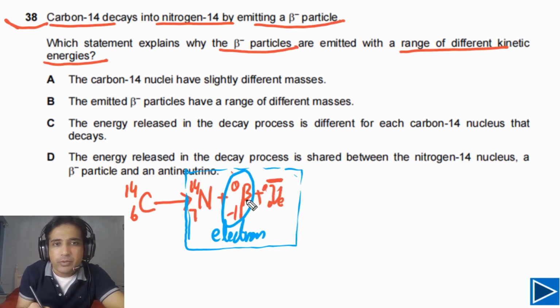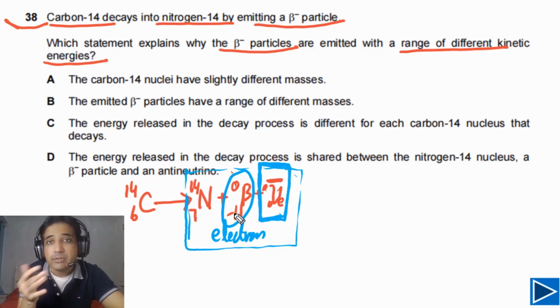But when we look at the kinetic energy of the beta minus particle, the electron, we observe that always in the same reaction the kinetic energy of the beta minus particle was different. So then we thought there must be another particle that is also released with nitrogen 14 and the beta minus particle, because neutrino was not discovered at that time. So scientists started thinking about why the kinetic energy of this particle is different every time.